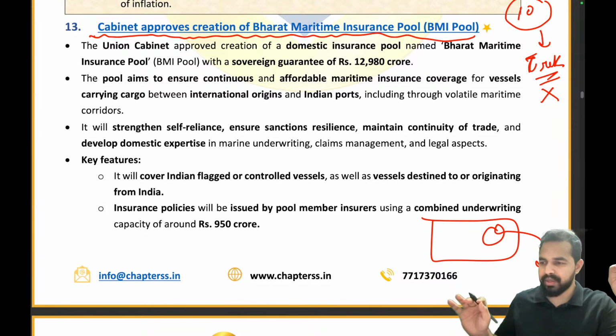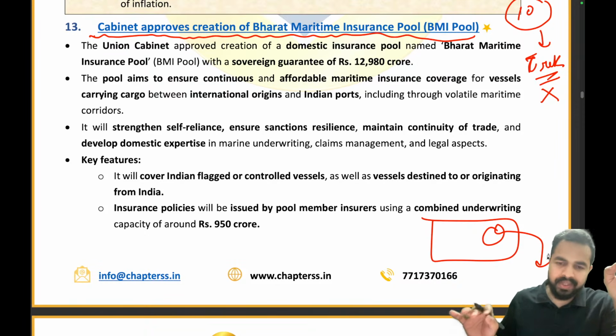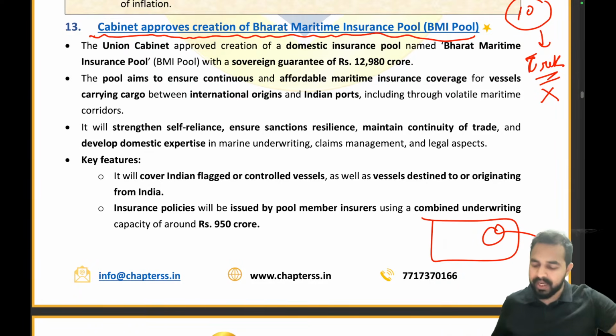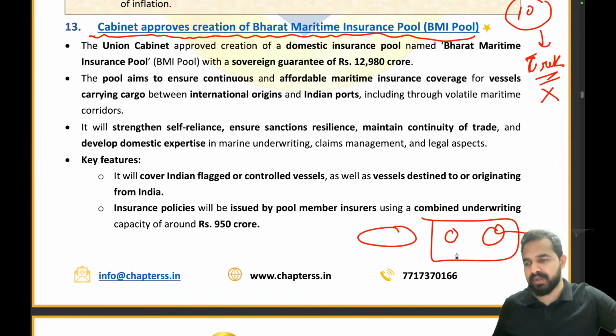Are you guys getting the point? So right now what is happening is they are not dependent on any other insurer. Let's take an example of what was happening earlier: one person had insurance from another insurance company, saying that if something happens to me, you will be taking care of me, right? And that insurance is from an external company.